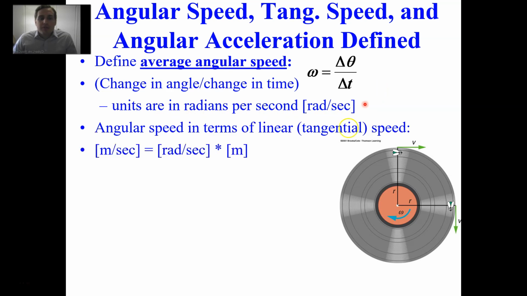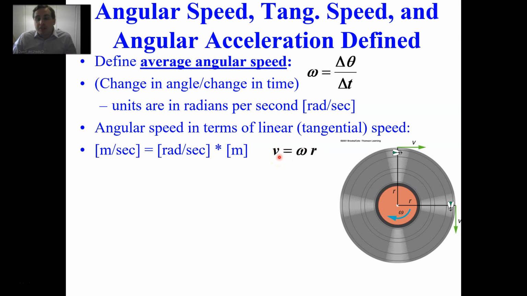Angular speed in terms of linear or tangential speed is going to be units of meters per second, and that's units of radians per second times meters. So that's going to be v equals omega times R. Notice that the radians intentionally get swept under the rug. In some sense, it's unitless and sort of goes away when we go from angular velocity to linear velocity.